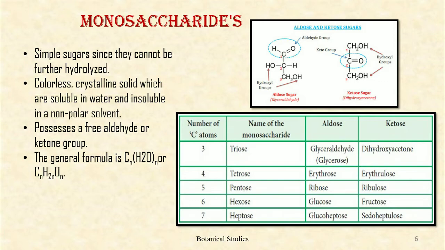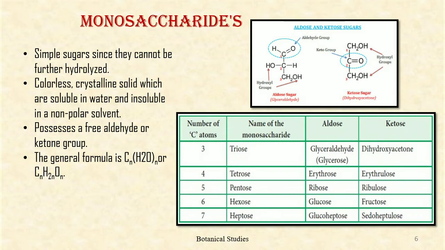Depending upon the number of carbon atoms, the monosaccharides are further classified as triose, that is the monosaccharide with 3 carbon atoms, for example glyceraldehyde and dihydroxyacetone. The chemical formula is C3H6O3. Tetrose with 4 carbon atoms, for example erythrose and threose. The chemical formula is C4H8O4. Pentose sugar with 5 carbon atoms, for example ribose, ribulose, xylose, xylulose, arabinose.